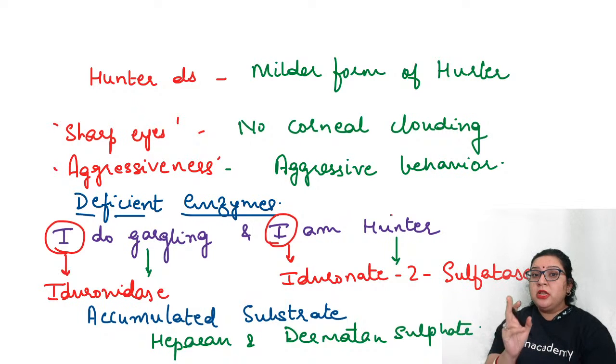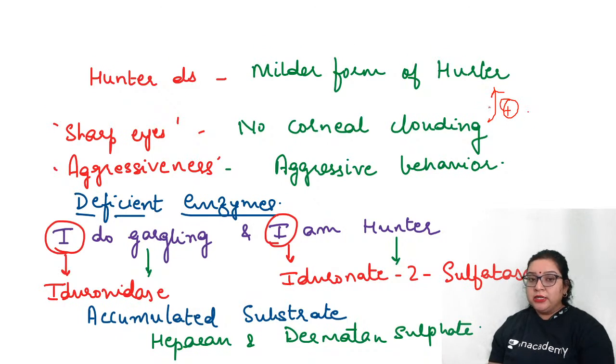Now, hunters need to have very sharp eyes and very aggressiveness, isn't it? So, there won't be any corneal clouding in Hunter disease, and corneal clouding will be present in Hurler disease, isn't it? So, this will be present in Hurler disease. Aggressiveness. So, a hunter has to be aggressive. So, this aggressive behavior will be seen in Hunter disease.